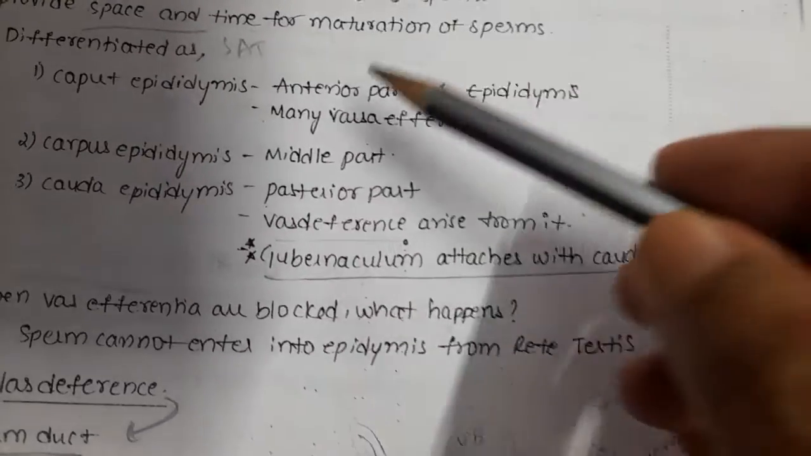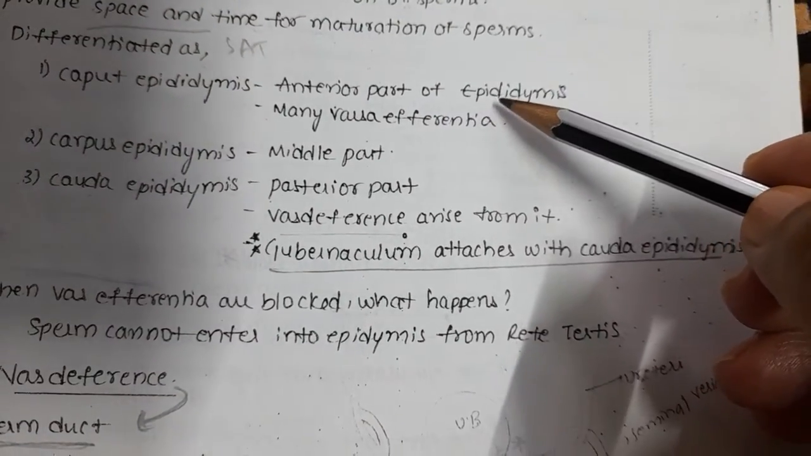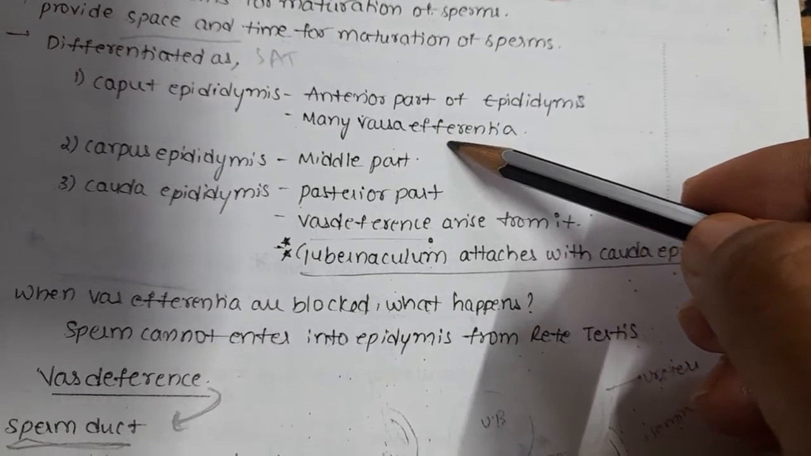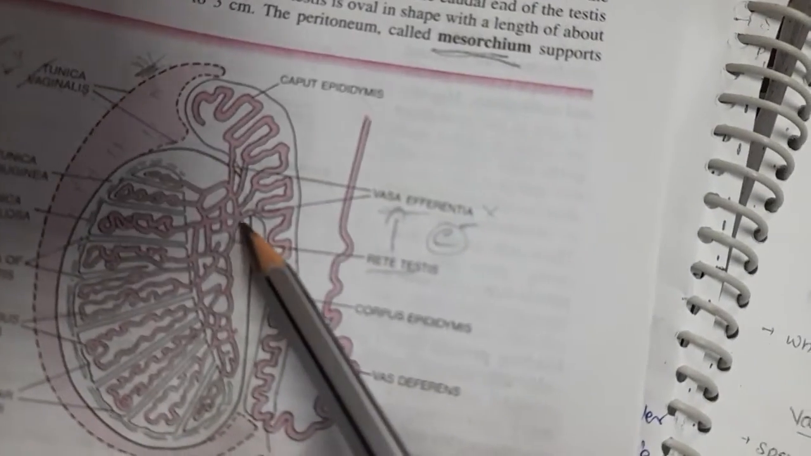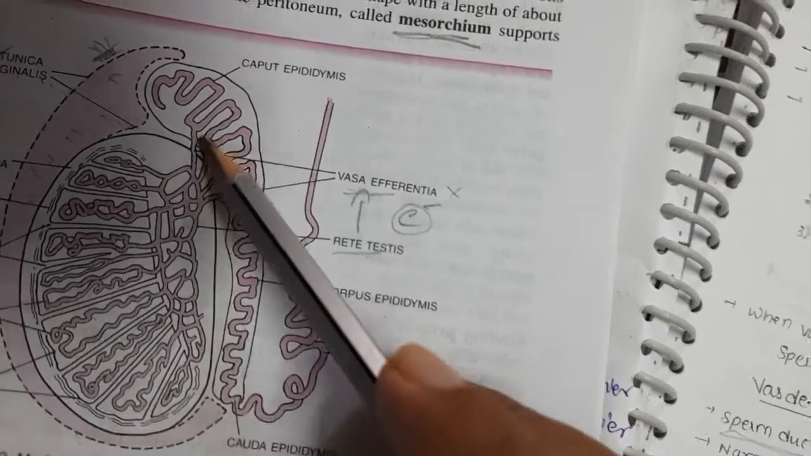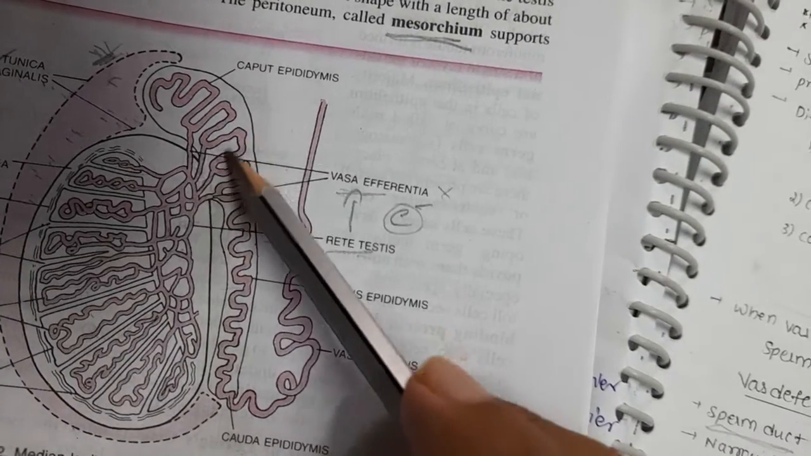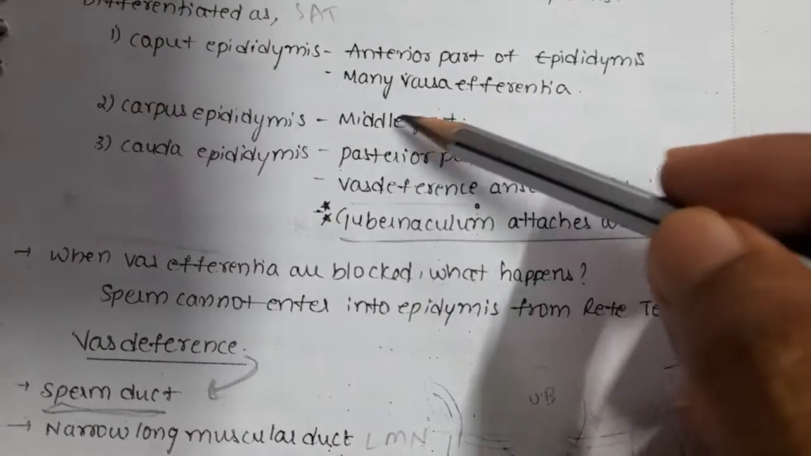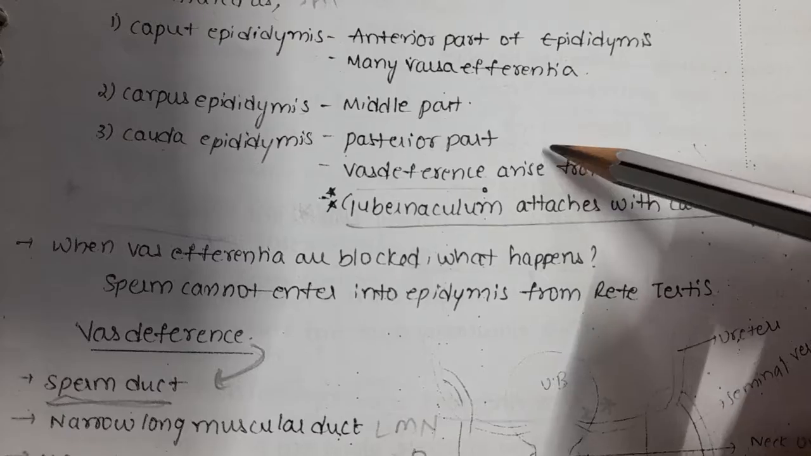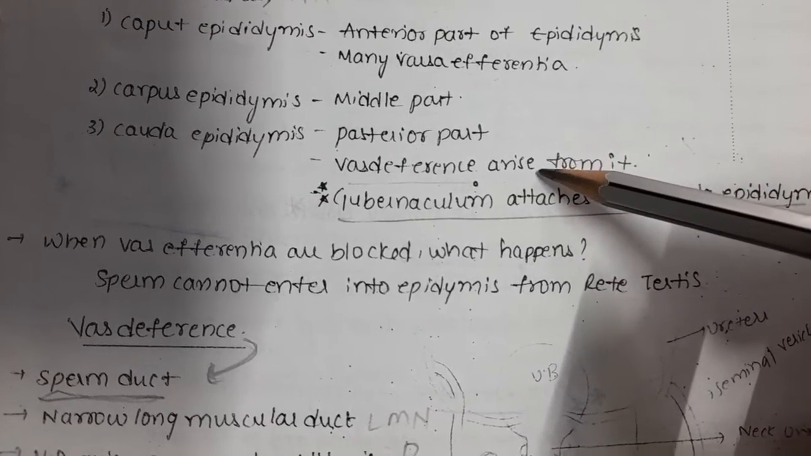Caput is the anterior part of the epididymis, and many vasa efferentia open into this part. You can see many vasa efferentia here. Many vasa efferentia are opening into this caput epididymis. Next, the middle part is the corpus. The third part is the cauda. Cauda epididymis is the posterior part.